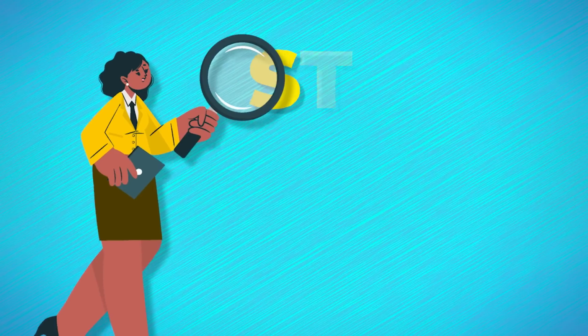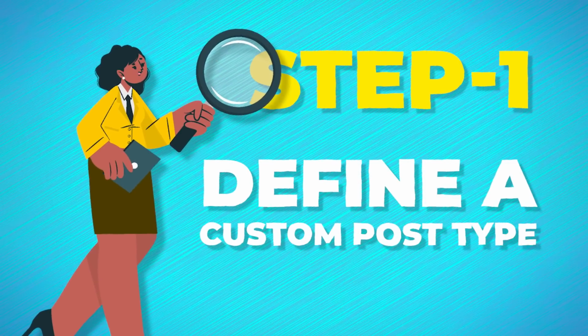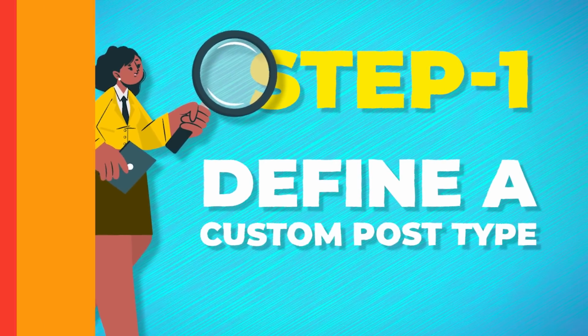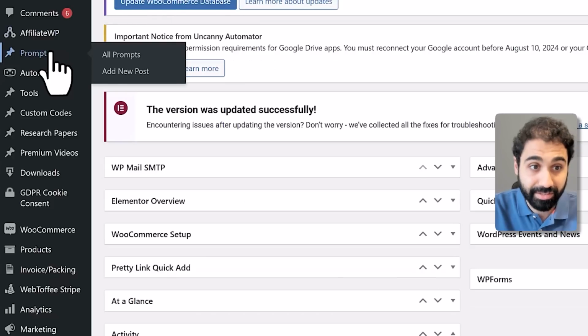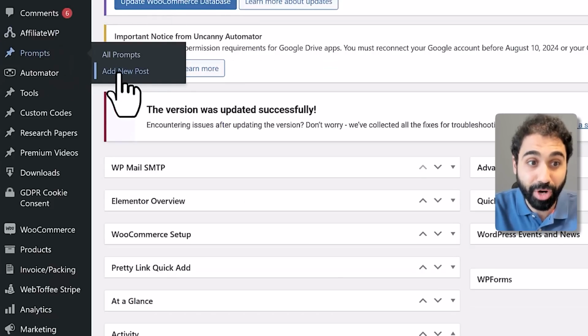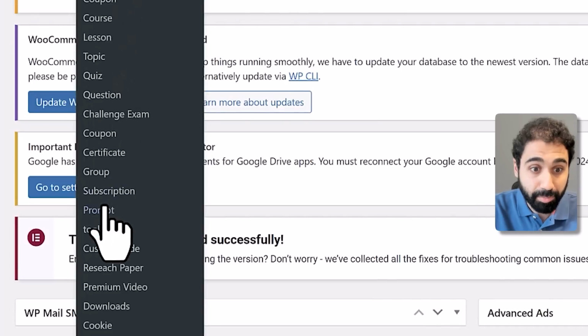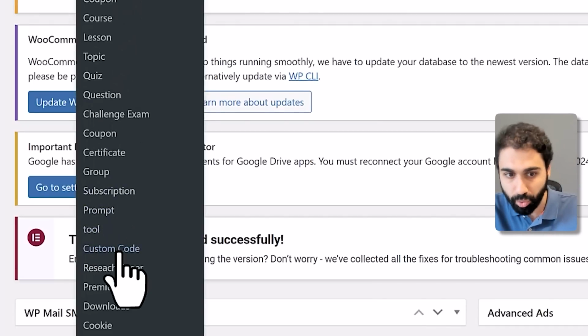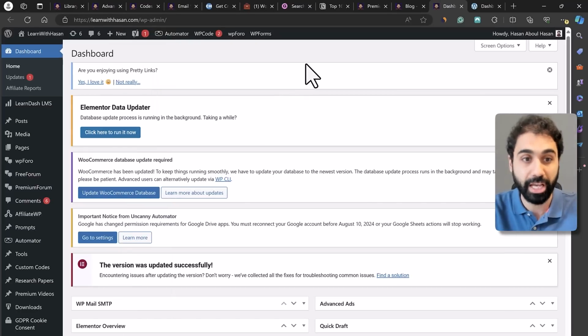So the first step into building a data library inside WordPress is to define a custom post type. For example, in my website here, if you go here, you will see something called prompts. You can add a new prompt here. If you click on the plus sign, you will see I have here prompt, I have a tool, I have a custom code, I have research paper, premium video. All these are custom post types.